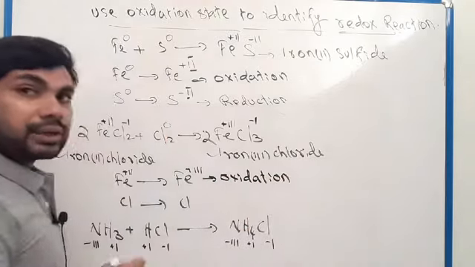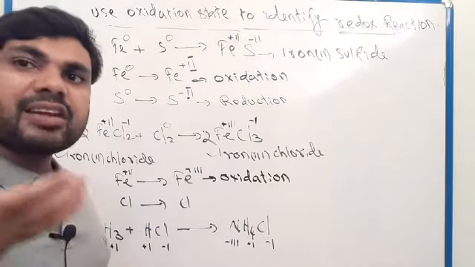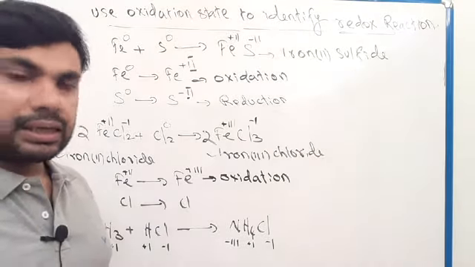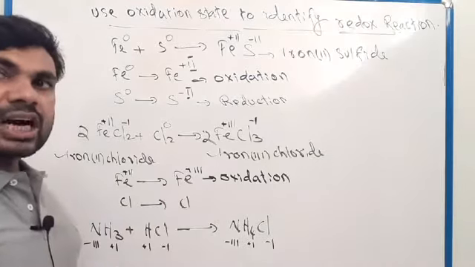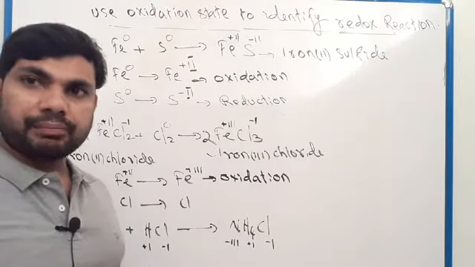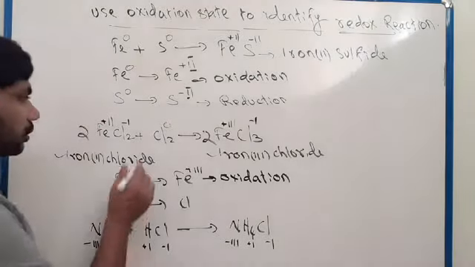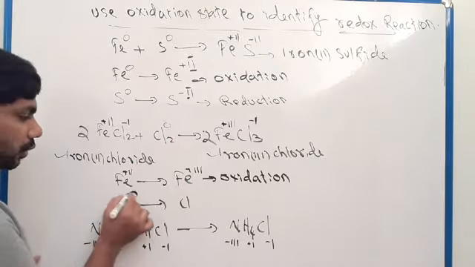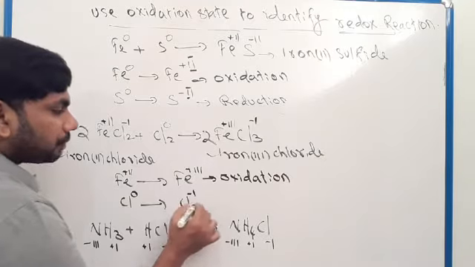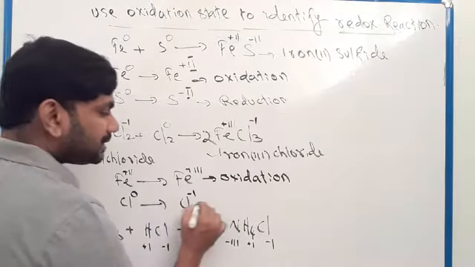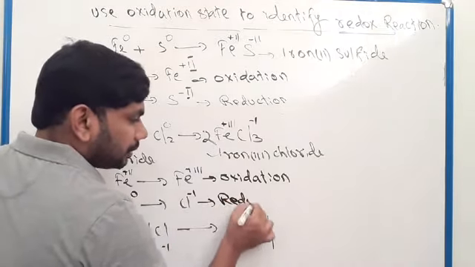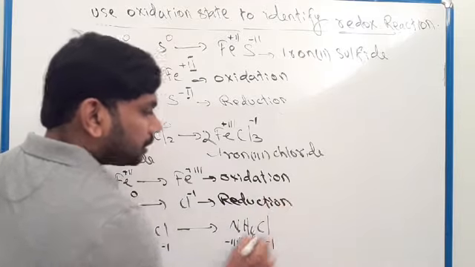Or simply you can understand that charge increases means oxidation, charge decreases means reduction. Look here, chlorine exists in free form, 0 changes to -1. So it is reduction. Clear?